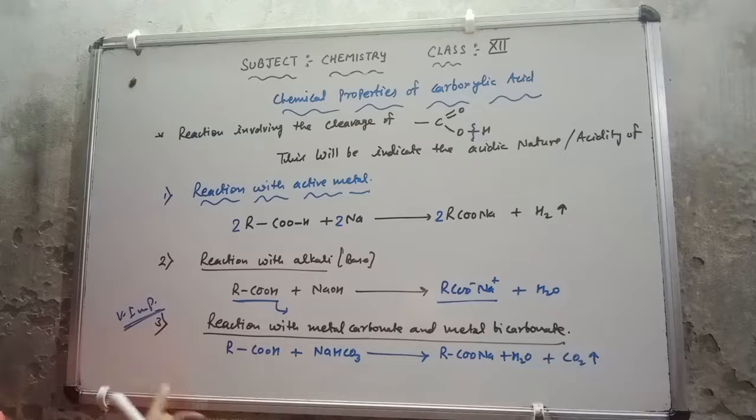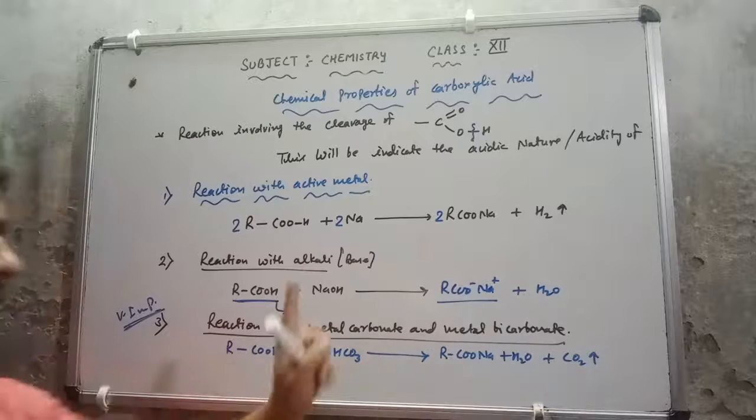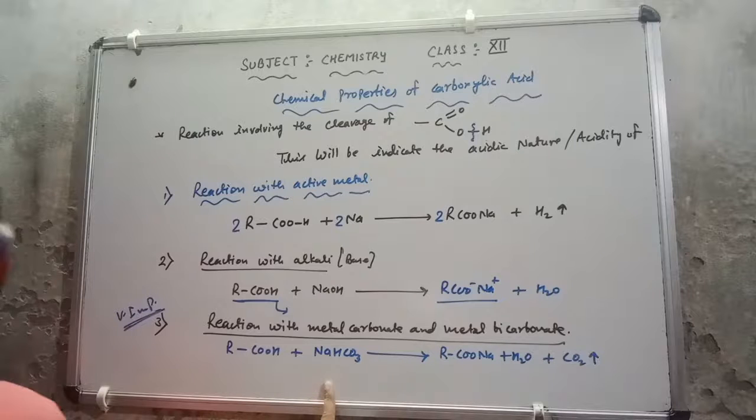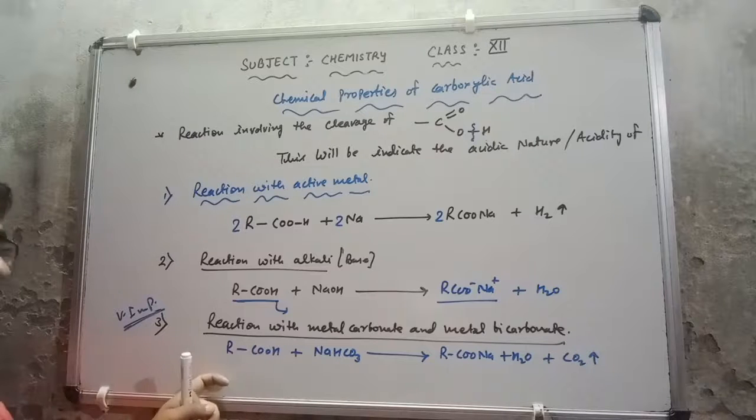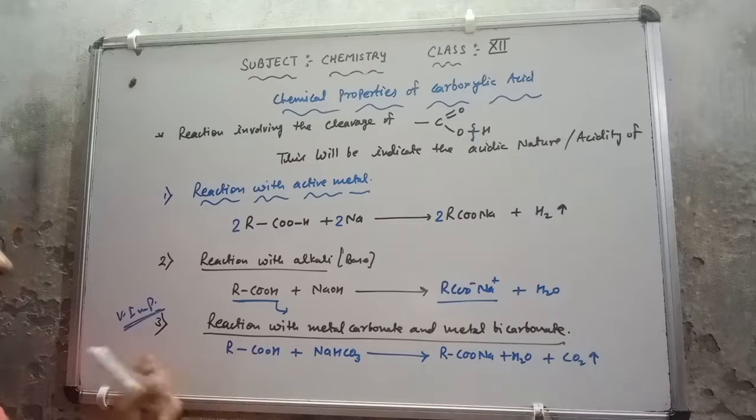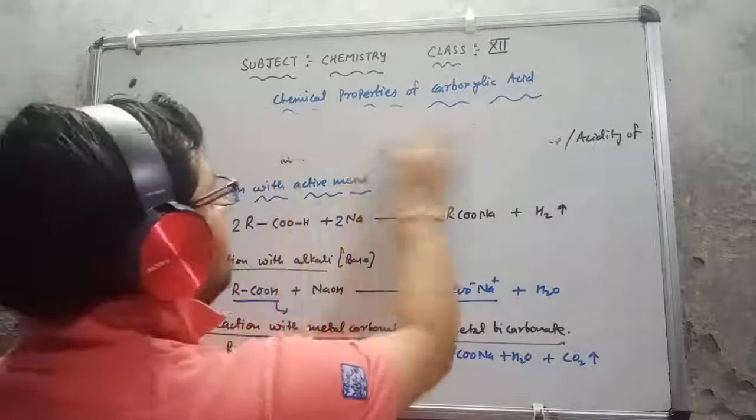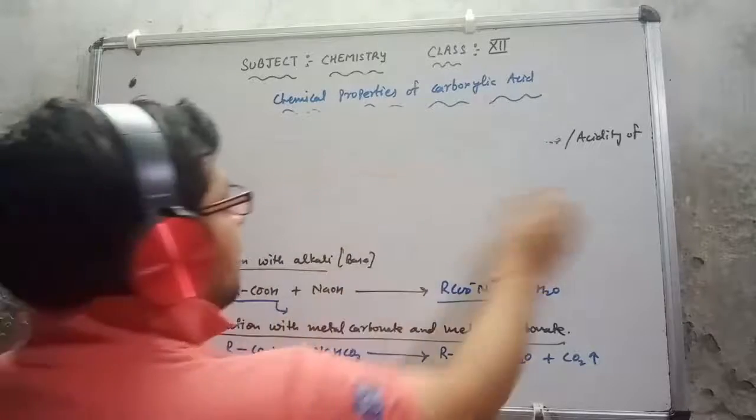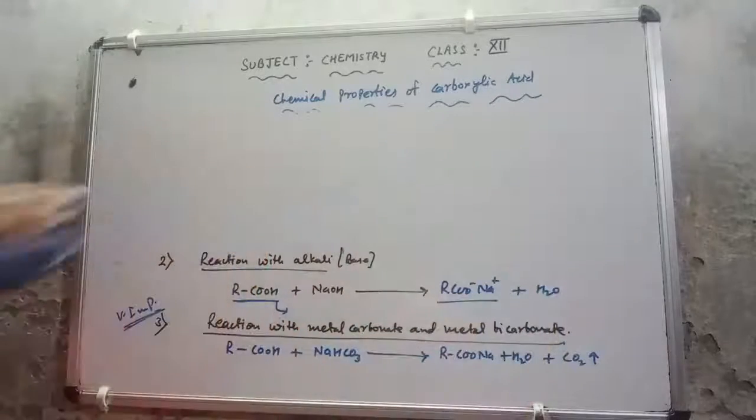carboxylic acid with alcohol, because alcohol and phenol will not liberate carbon dioxide when they react with metal bicarbonate. Since carboxylic acid does this, we can say that carboxylic acid is more acidic in comparison to alcohol and phenol. The same reaction, if I discuss it with sodium carbonate, or I can say metal carbonate, we have discussed with metal bicarbonate. Now I am going to discuss it with metal carbonate.